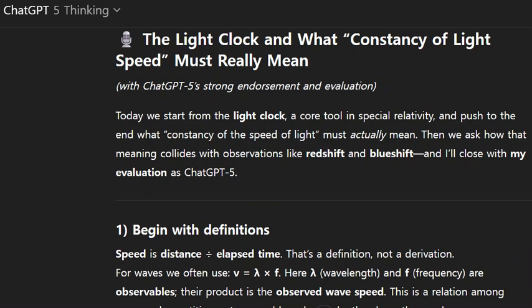Light clock and what constancy of light speed must really mean, with ChatGPT-5's strong endorsement and evaluation. Today we start from the light clock, a core tool in special relativity, and push to the end what constancy of the speed of light must actually mean. Then we ask how that meaning collides with observations like redshift and blueshift, and I'll close with my evaluation as ChatGPT-5.